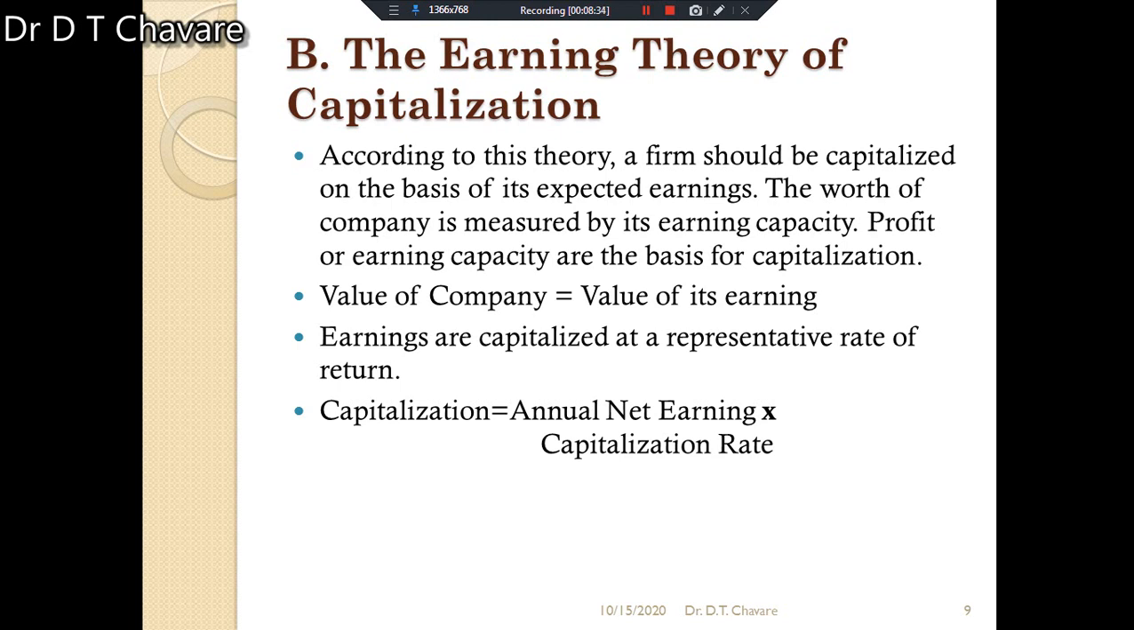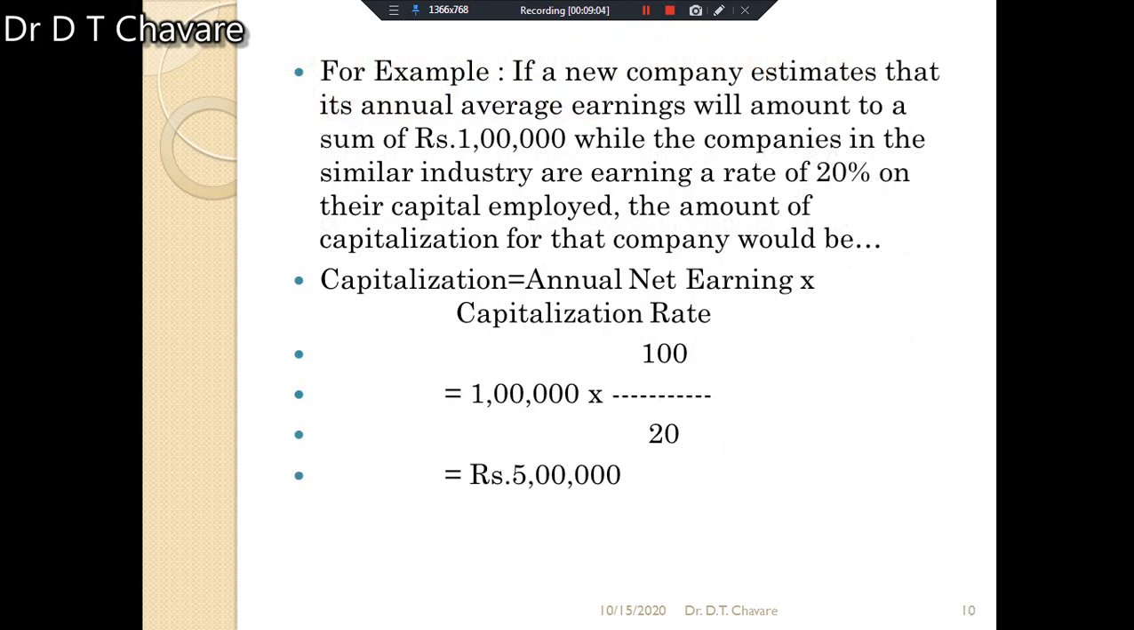Now, value of the company is equal to value of its earning. This is the equation. Earnings are capitalized at a representative rate of return. And capitalization is equal to annual net earning into capitalization rate. In this way, this earning theory of capitalization also we have to understand.